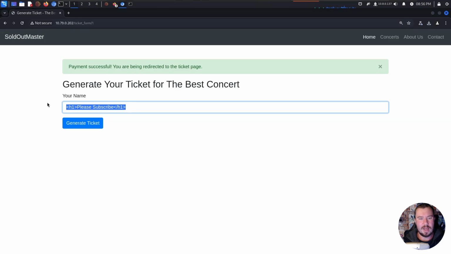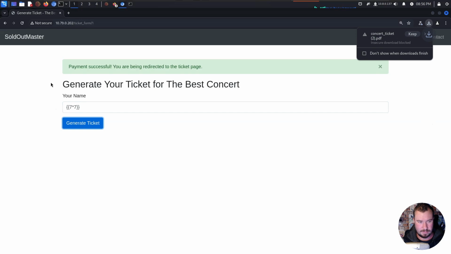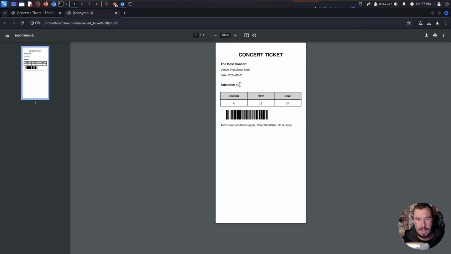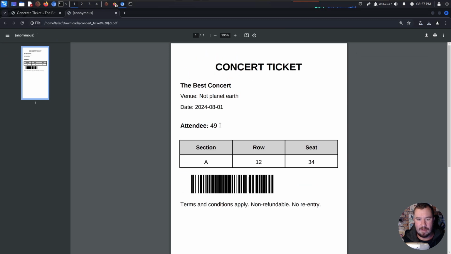The other thing I always try on a PDF is what's known as server-side template injection. One easy way to check that is with this 7x7 payload. If it's going to be vulnerable to this, it's going to give us the answer to 7x7, 49. If it's not vulnerable, it's just going to print this input. So let's go ahead and try that. And you can see we have 49.